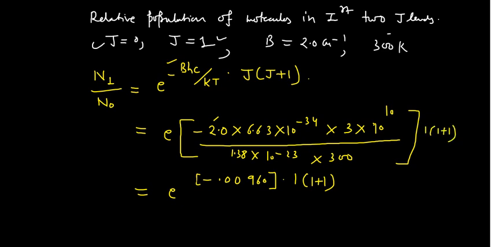This gives e to the power of, see, 1 into 2 is 2, so this whole thing 0.00960 should be multiplied by 2, and that will give you e to the power of negative 0.019. And this will give you what?